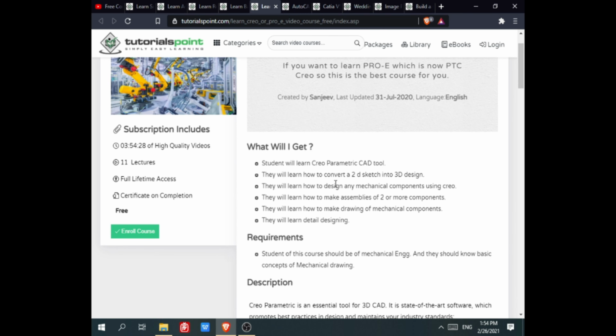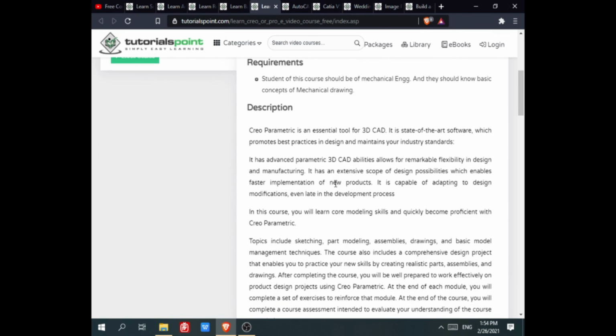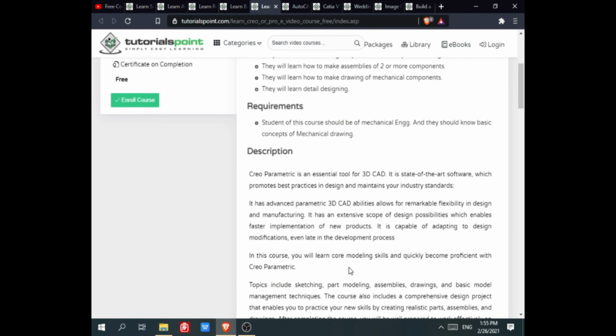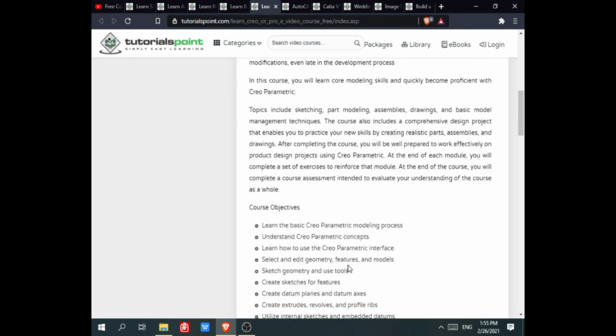The requirement of the course is that students should be mechanical engineers and should have a basic concept of mechanical drawing. Here you can see the course description. Here the course objectives are: learn the basic Creo Parametric modeling process, understand Creo Parametric concepts, learn how to use